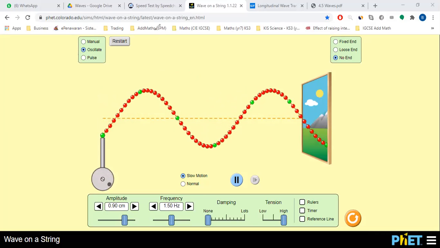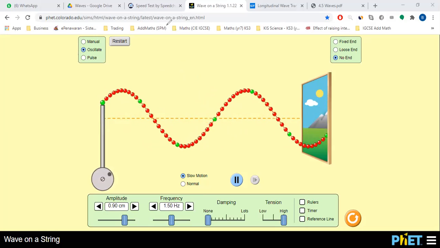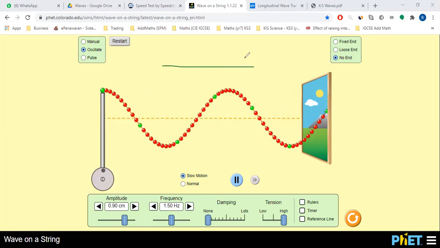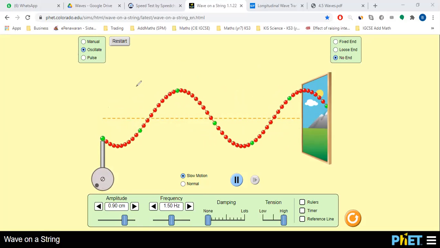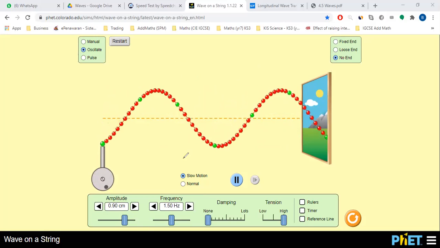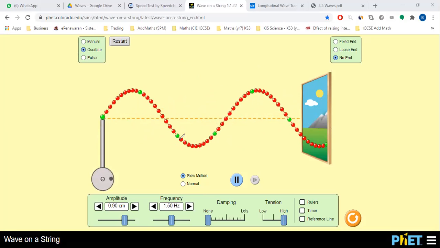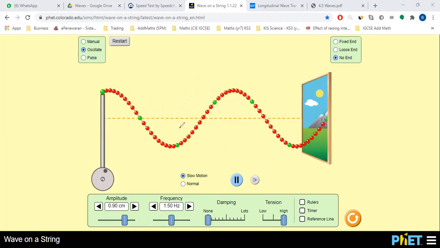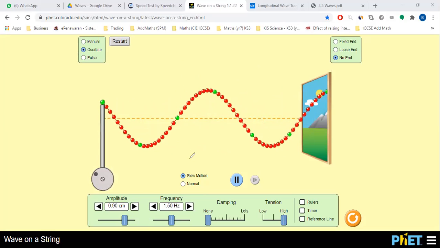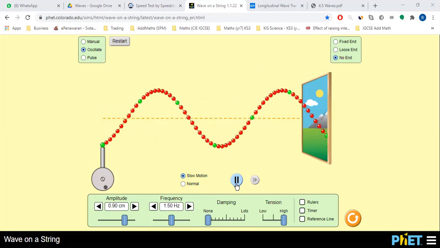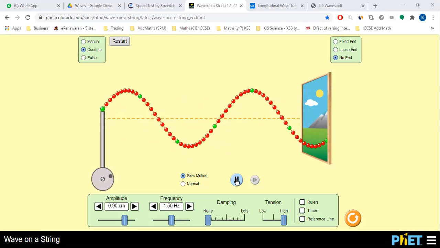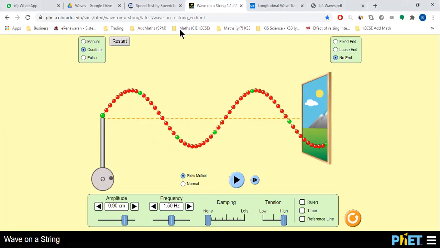Because you remember what I said, there are two motions, right? 还有两个 motions for a wave，一个是那个 wave movement，第二个是那个 particle movement. Okay, two motions. Now, so if you can see from here, which two particles are in phase. Okay, meaning that they are moving in the exact same direction and they are exactly at the same positions. Okay, I just pause it. Like this is very difficult to see. If I pause it, okay, so you can kind of see which two particles are in phase.